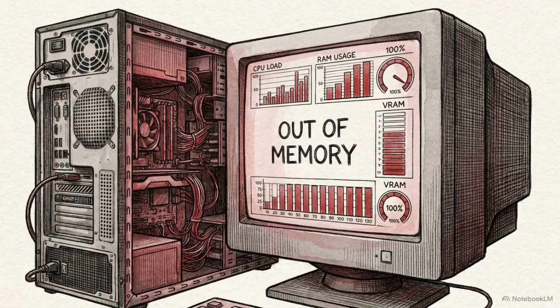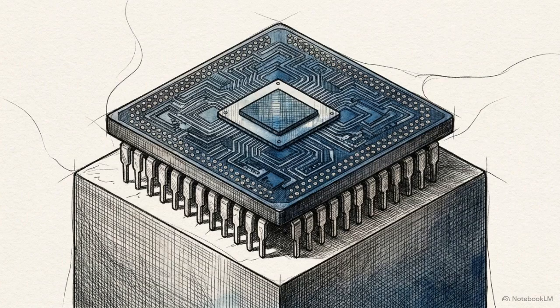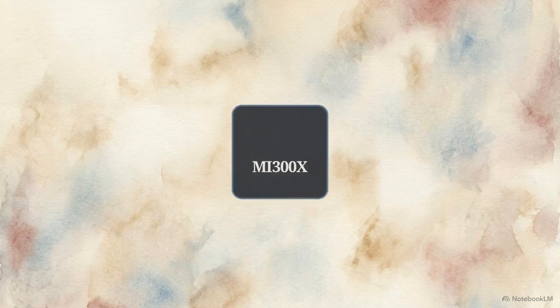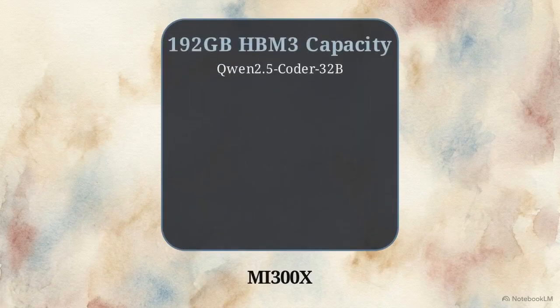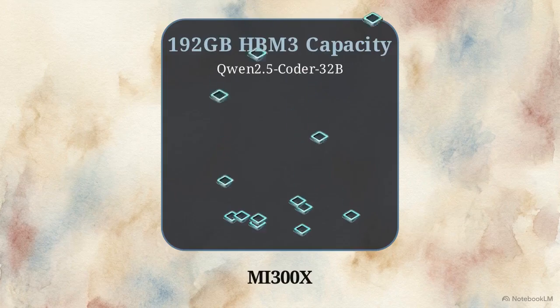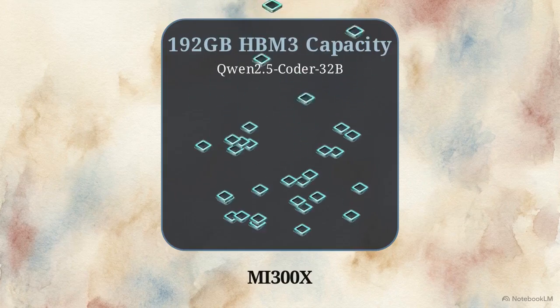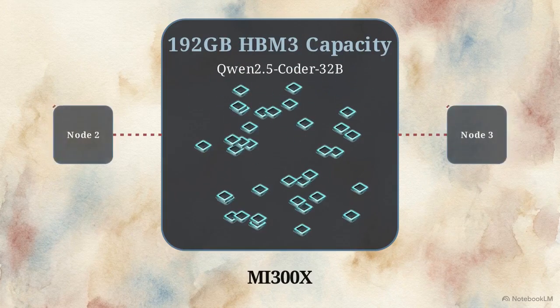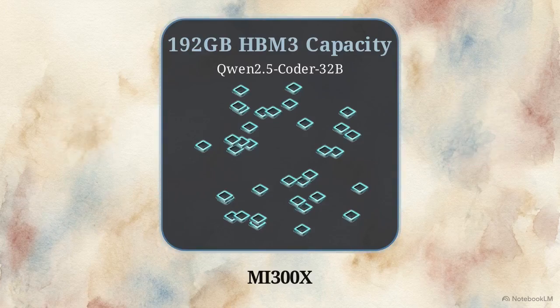Running full parameter fine-tuning on a 32 billion parameter model presents a massive computational barrier for standard local systems. We resolve this barrier by executing the entire training pipeline natively on a single AMD MI300X. The MI300X features 192 gigabytes of HBM3 memory. This allows the system to process massive dataset batches locally, eliminating the latency of distributing the workload across multiple nodes.